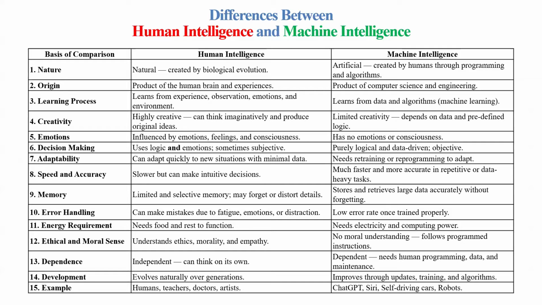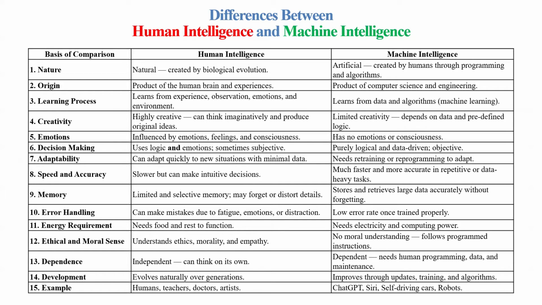Learning process: human intelligence learns from experience, observation, emotions, and environment. Machine intelligence learns from data and algorithms. Creativity: human intelligence is highly creative, can think imaginatively and produce original ideas. Machine intelligence has limited creativity, depends on data and predefined logic. Next one, emotions: human intelligence is influenced by emotions, feelings, and consciousness. Machine intelligence has no emotions or consciousness.